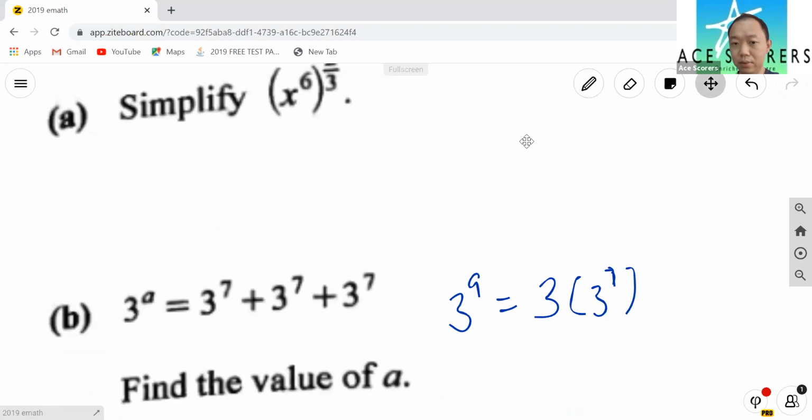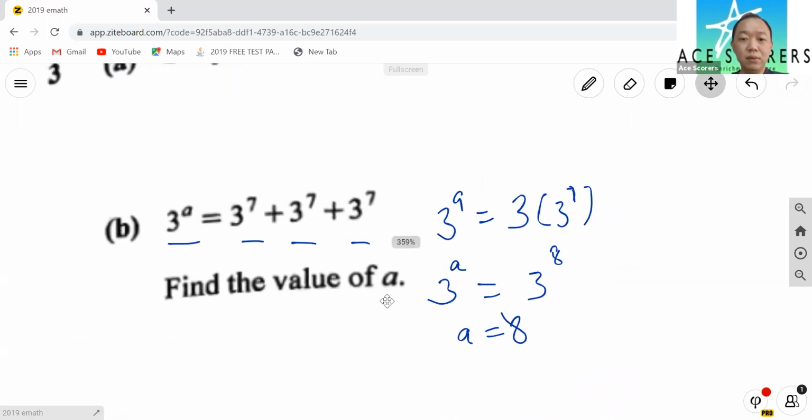Okay, next one. Now for the next one, this is same base, same power, but what's misleading is that this is a plus. It's not misleading, but people might make some mistakes here. It's a plus instead of a multiply. So if they're all added together, you just need to add them together, right?